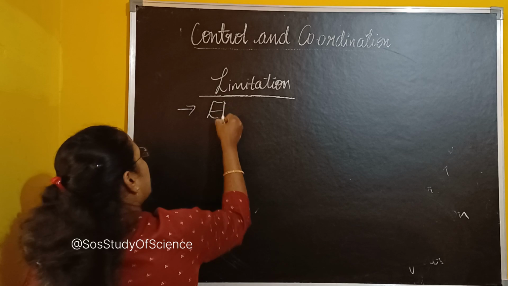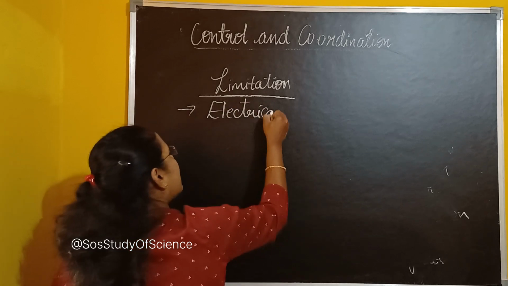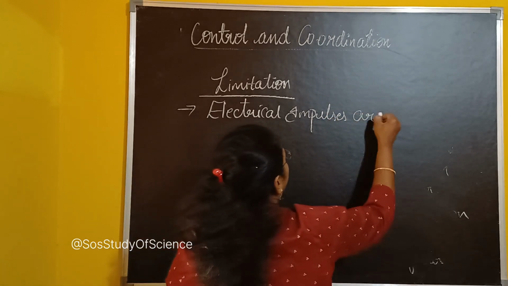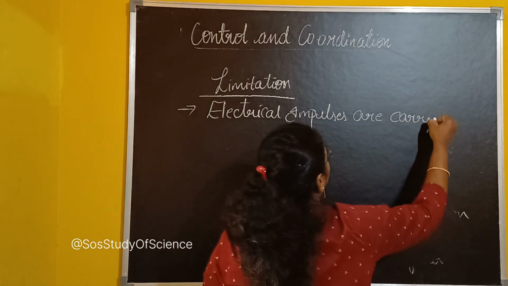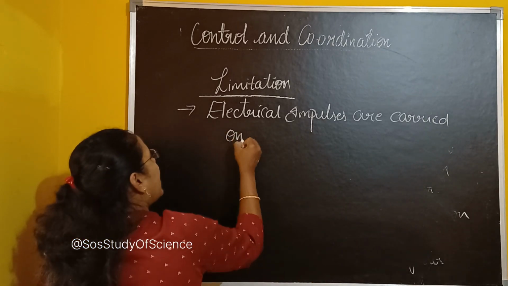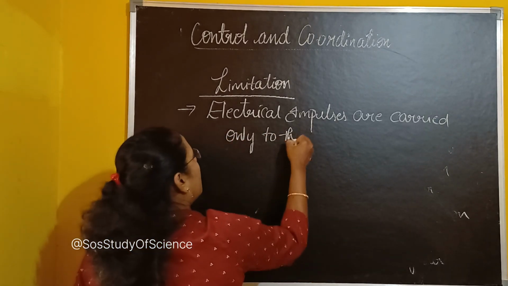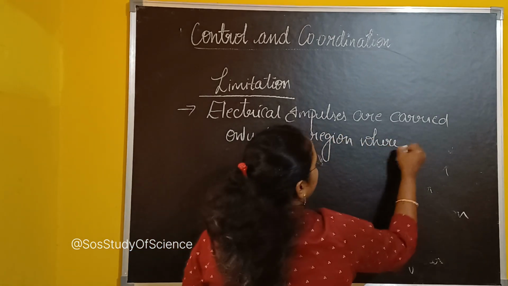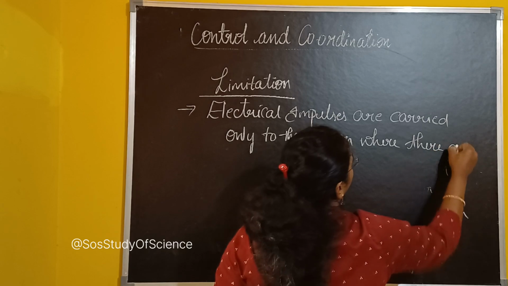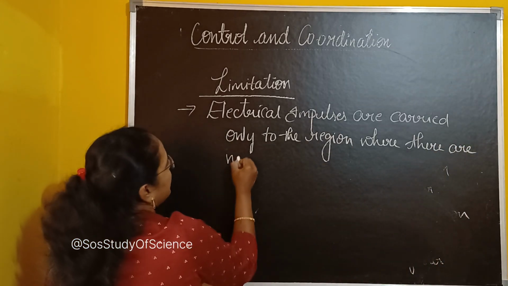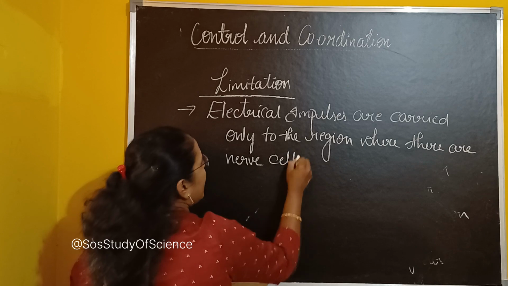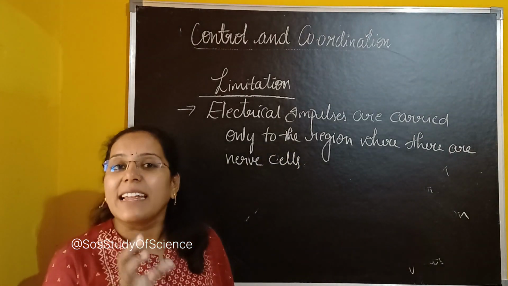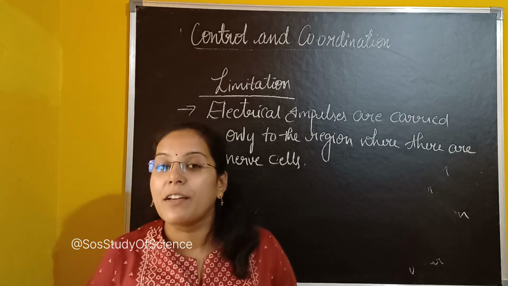Remember the first limitation: electrical impulses are carried only to the region where there are nerve cells. Only to the area where there are nerve cells, these electrical impulses are carried. It's very important. I hope you are clear with this.